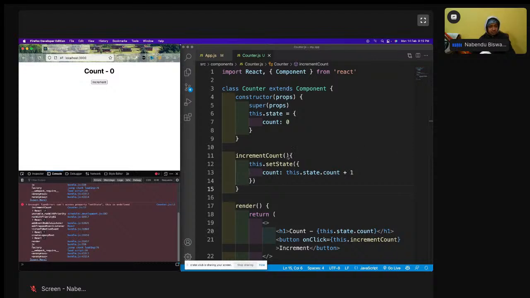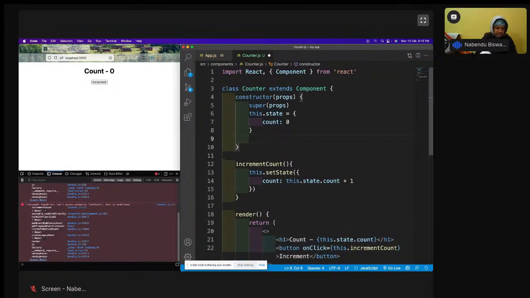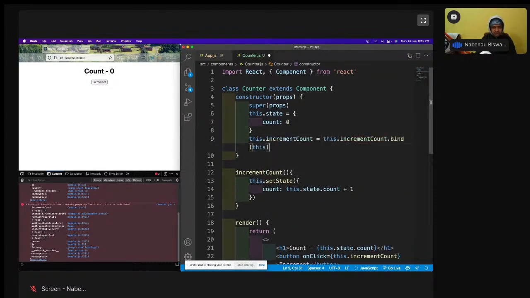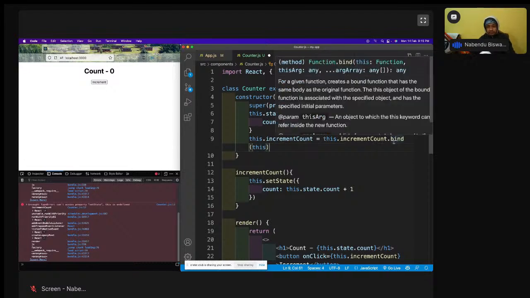So actually the this keyword is not defined, and to solve this issue we have 3-4 ways. We are going to see the normal way now. In the next class we are going to see another 3 ways to solve this issue. Because of this problem with this, React is moving towards the functional approach. So now I'll do this.incrementCount equals this.incrementCount.bind(this).